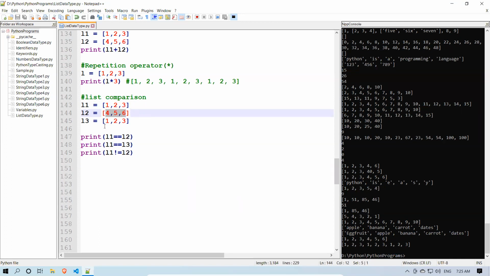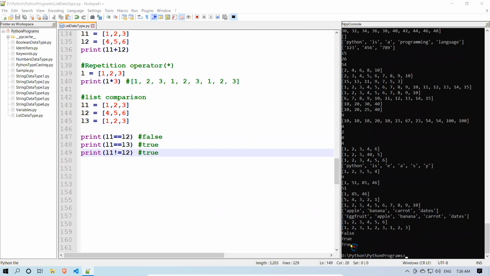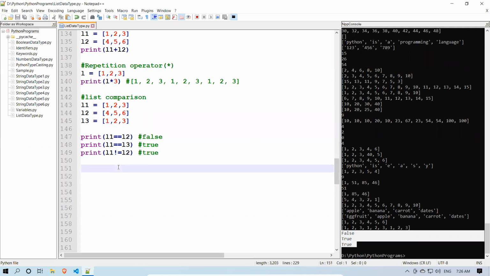Here 1 2 3, here 4 5 6, so it is false. It's not equal. Then L1 1 2 3, L3 1 2 3, it is true. And L1 not equal to L2, both are not equal, so again true. It should print false, true, true at the end of this. You see that? False, true, true. Okay, so that is how you can compare.